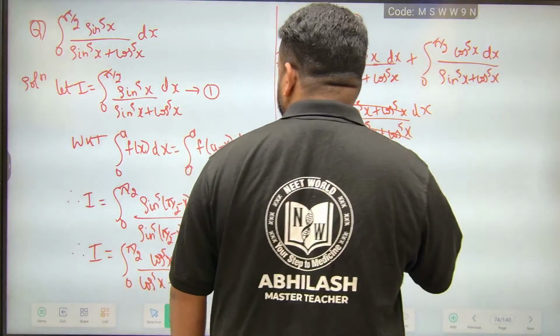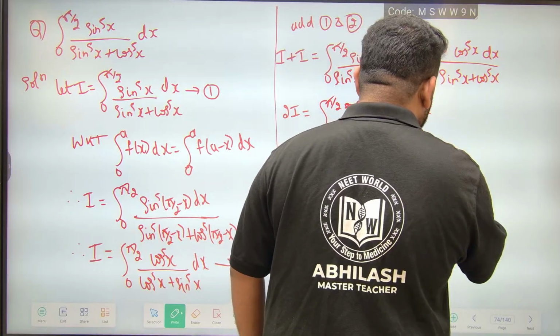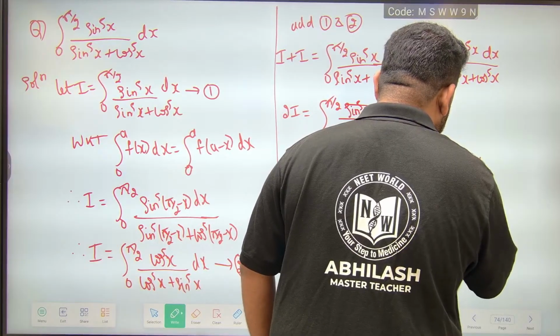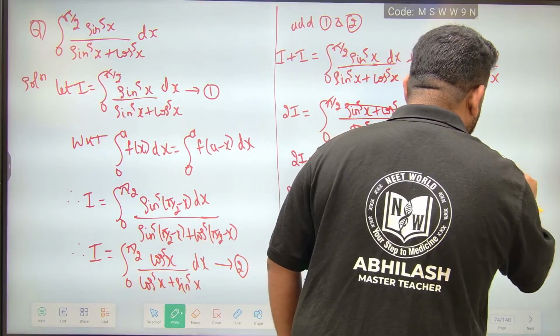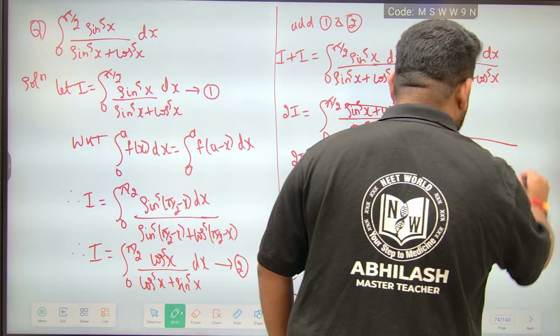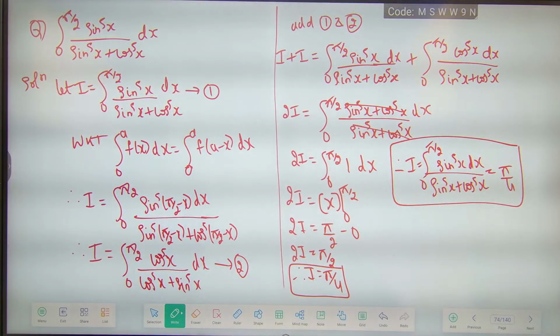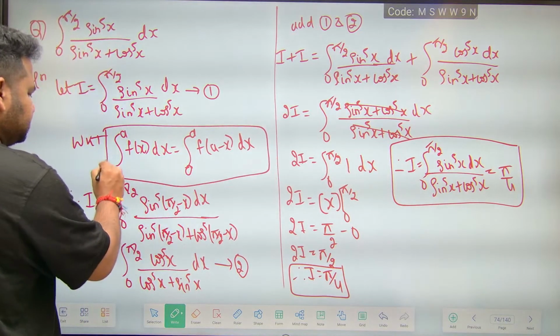Therefore I, which is the integral from 0 to pi by 2 of sin power 5x dx divided by sin power 5x plus cos power 5x, will be equal to pi by 4. This is the final answer, friends. Like this you have to write it. Clear? This is the way you have to solve this question. This will be equal to pi by 4. So this is the property we have to remember. Very important, this property, friends. Clear?